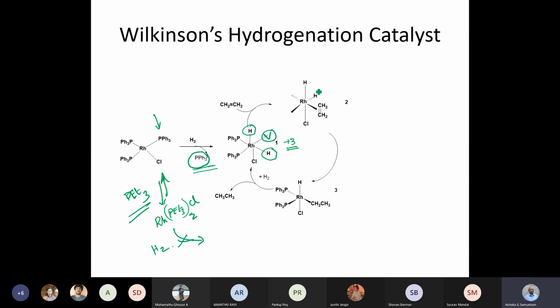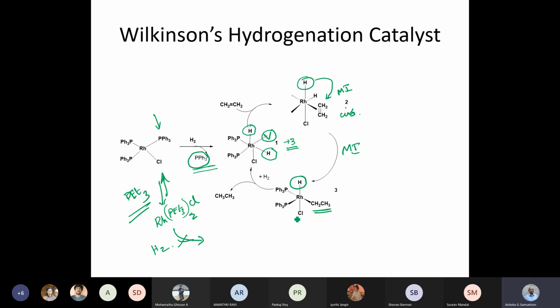Now you can have the hydrogen and the ethylene in cis positions, and this of course can lead to migratory insertion. I should write it here. Migratory insertion happens here, and then you have an ethyl hydride complex on the rhodium.